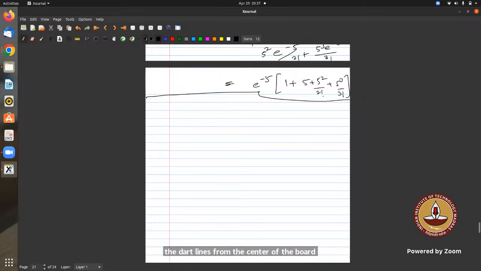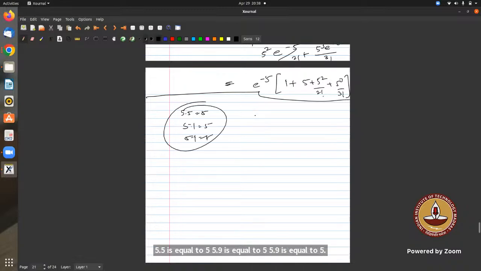Then the points allotted are 10 minus the greatest integer function of r, where the greatest integer function of r means the integer part of r. Example, 5.5 gives 5, 5.9 gives 5, and 5.1 gives 5. Let X be defined as the sum of all the scores obtained after 5 dart throws. What is the value of the expectation of X?